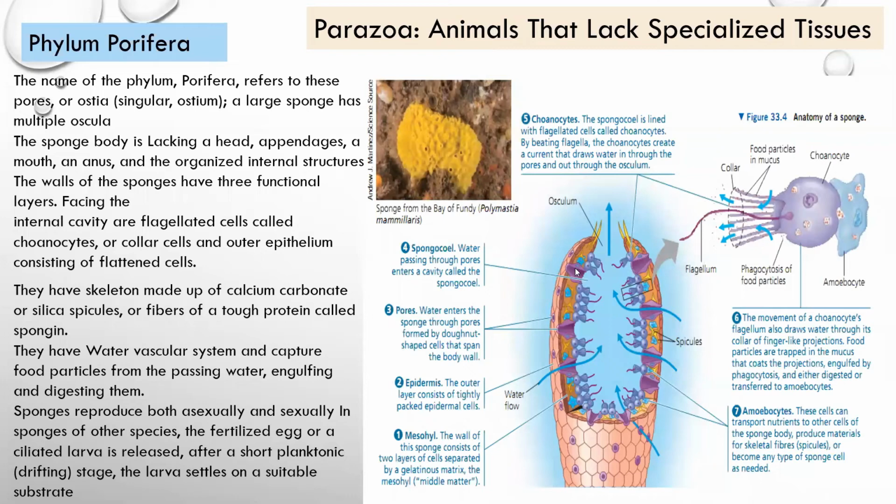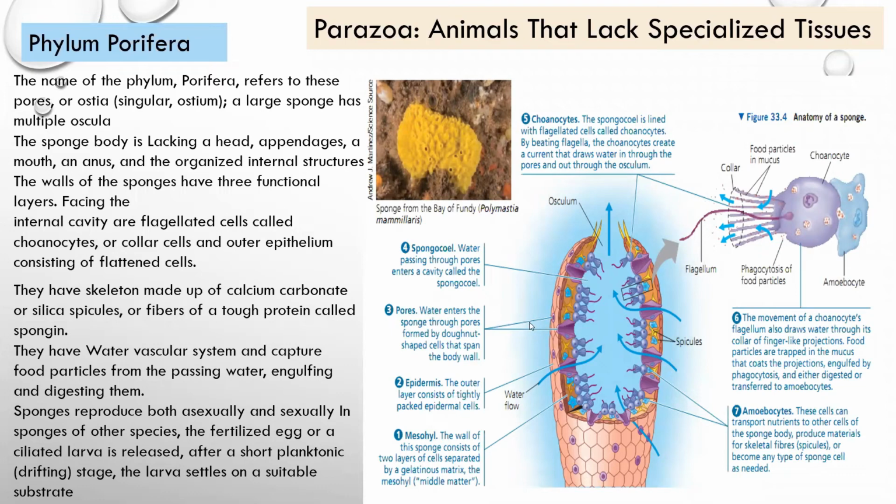There are two types of cells. The flattened cells are known as pinacocytes, and the other cells, present inside the body, are the collared cells, known as choanocytes. Several other types of cells are present in between these two layers, including amoebocyte cells, and some cells inside the sponges are meant for the formation of the calcium carbonate skeleton and silica spicules.